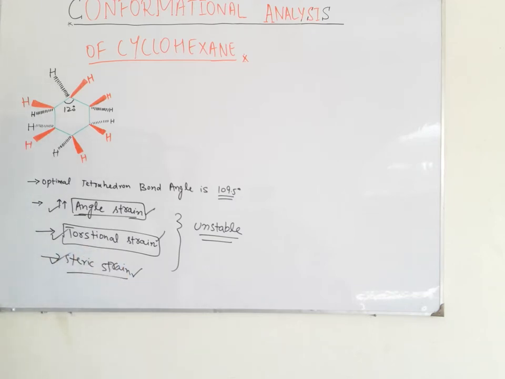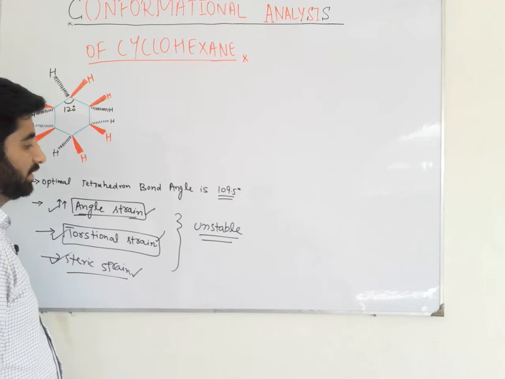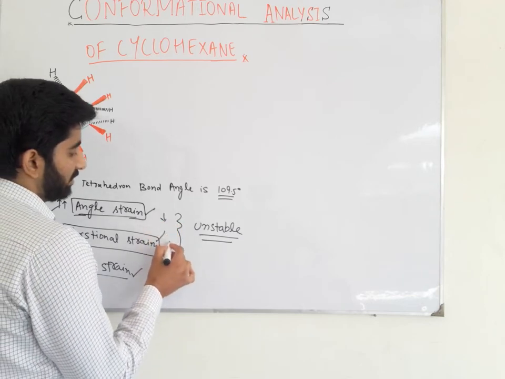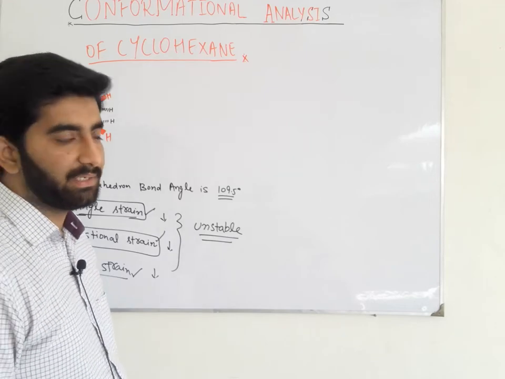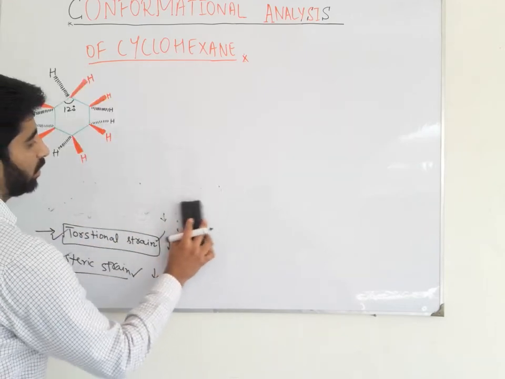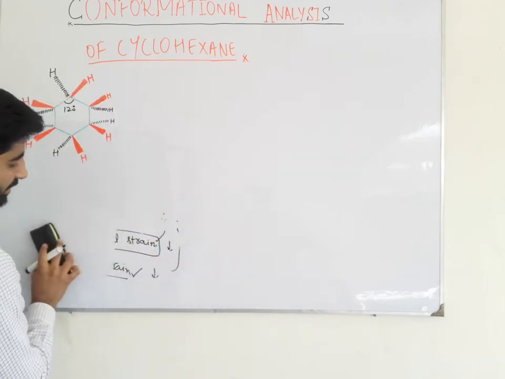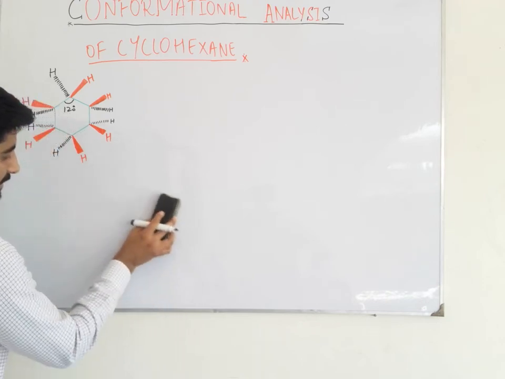Now we draw the different non-planar conformations, which reduce these strains to get stability. These are the non-planar, or stable, conformations of cyclohexane.